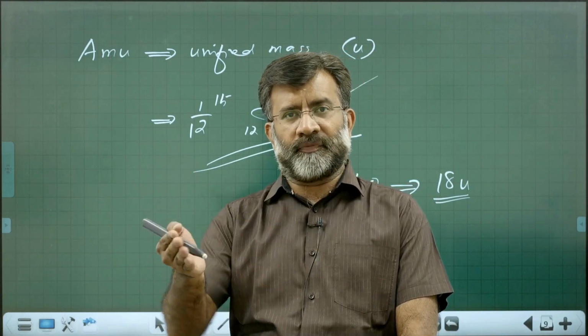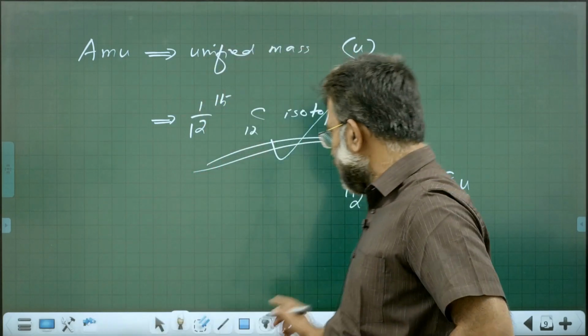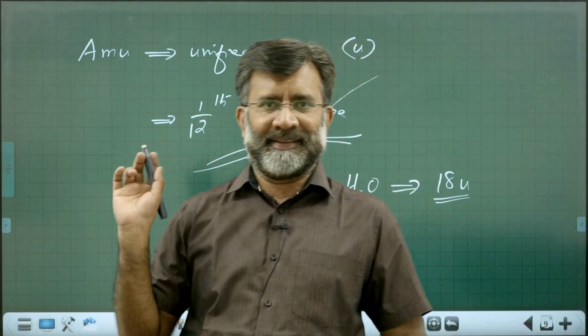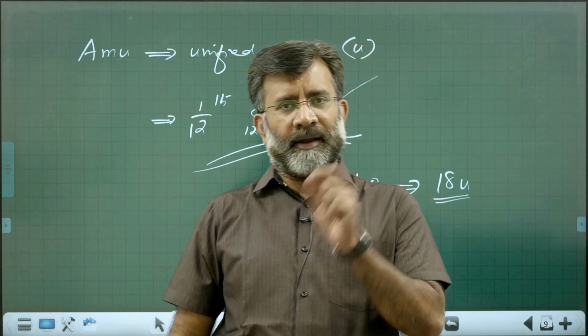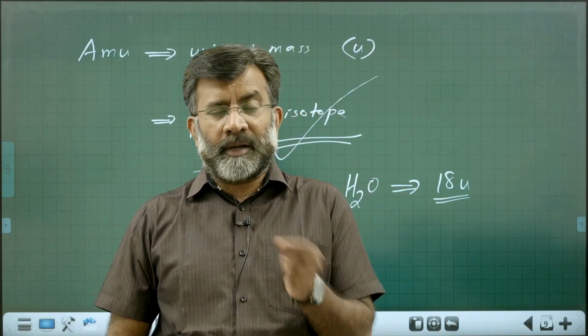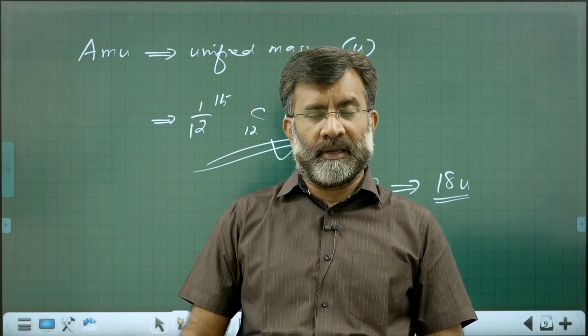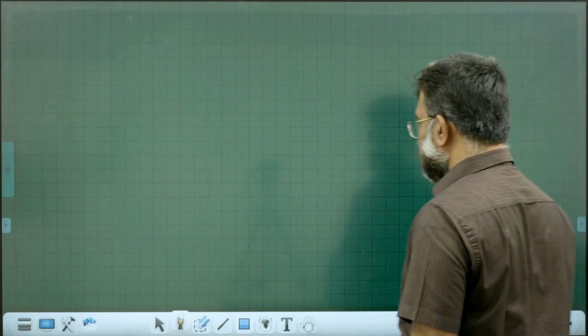One-twelfth part of a carbon-12 atom is one unified mass. And a water molecule is 18 times heavier than one unified mass. That is the knowledge you must have regarding atomic mass and molar mass. But usually we take relative atomic mass, the average atomic mass. How do we take the average atomic mass? What is the idea of taking average atomic mass?